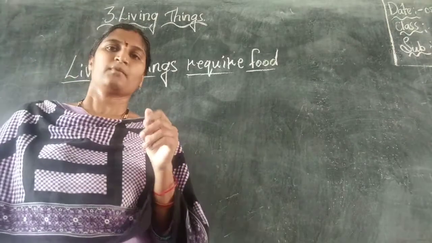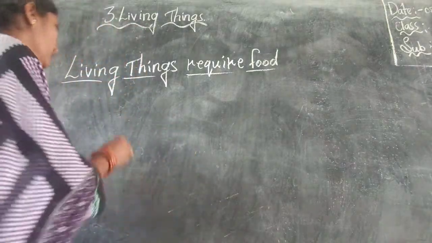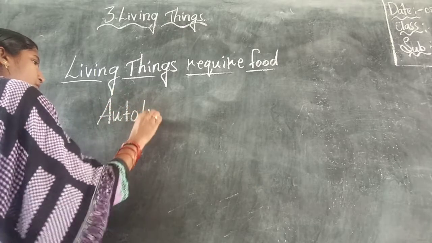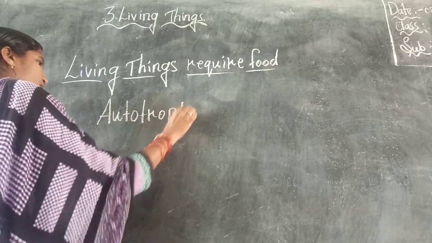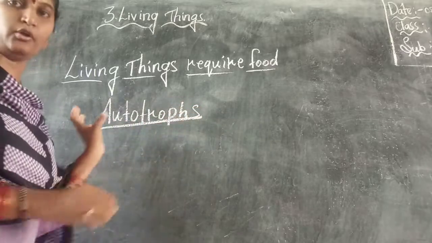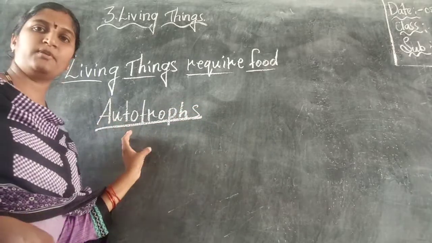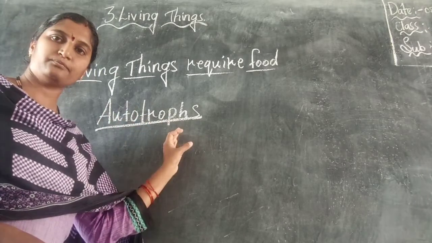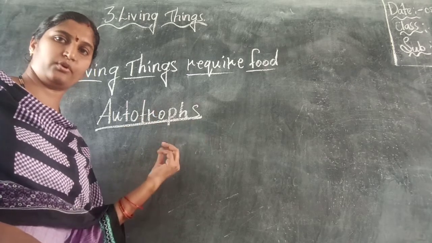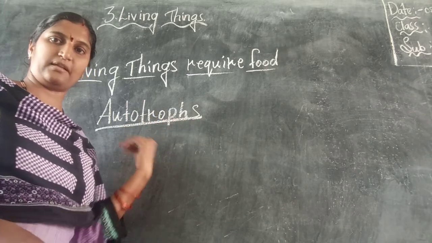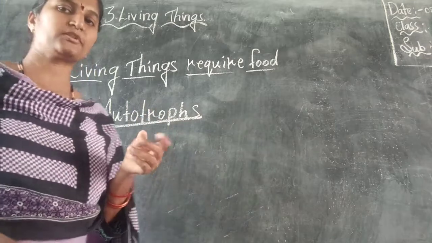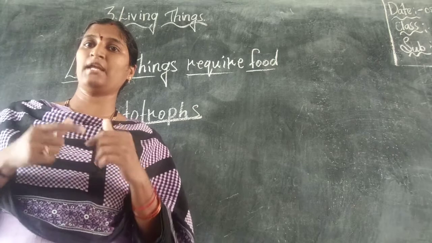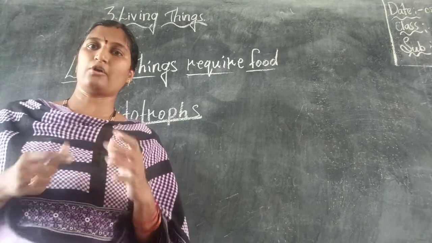You see here, actually plants are called as what? Autotrophs. The word autotroph, listen here: auto means self. Troph means preparing its own food. Autotrophs means the plants prepare their own food. The plants that prepare their own food are called autotrophic plants.